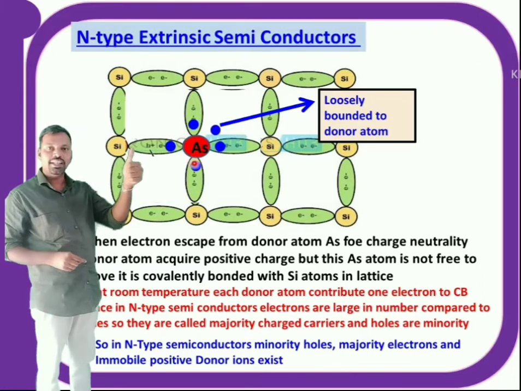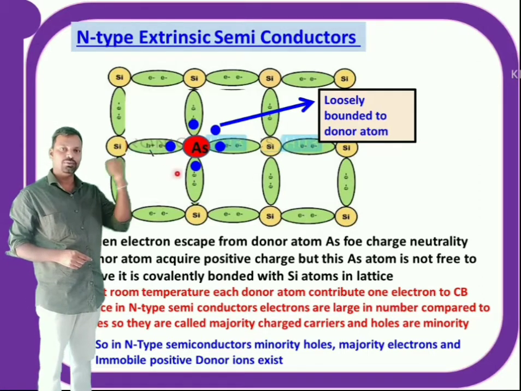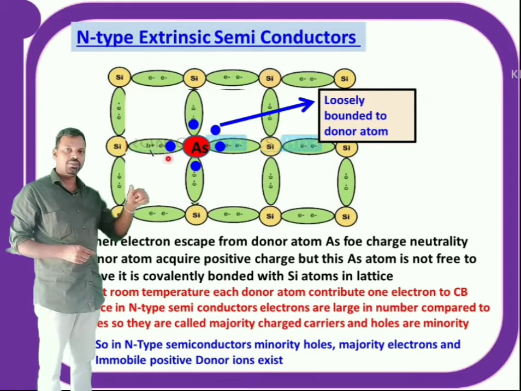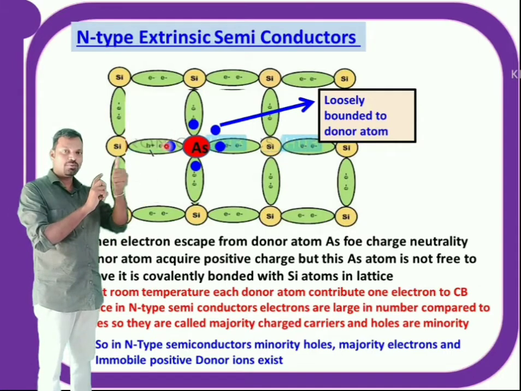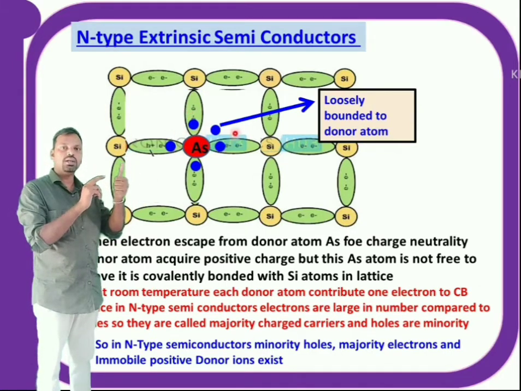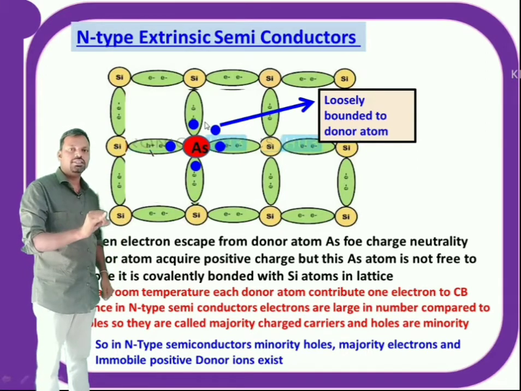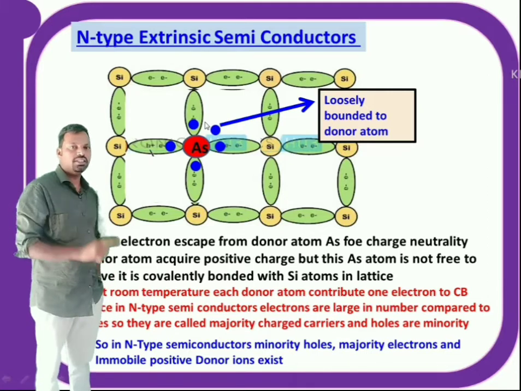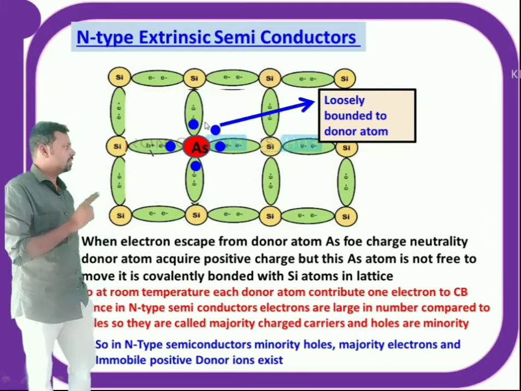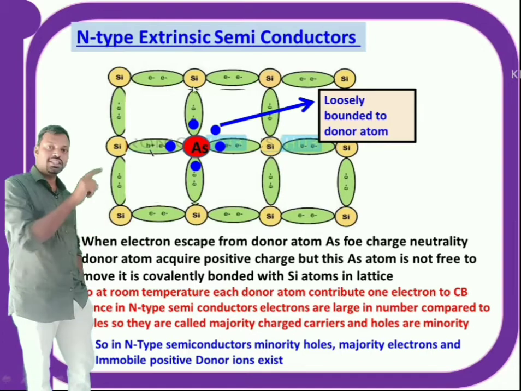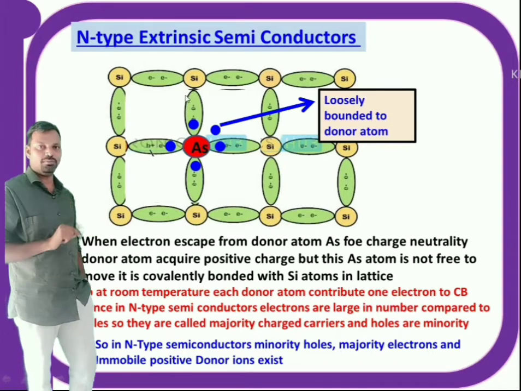Now that arsenic acquires positive charge. Important: this is not a hole, it is loosely bounded to the arsenic atom. Now when this electron has left, the arsenic atom gains positive charge, but this positive charge doesn't move because arsenic is already strongly bonded with 4 covalent bonds, right?